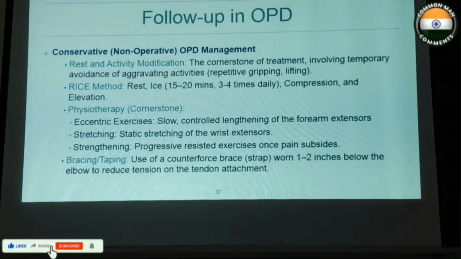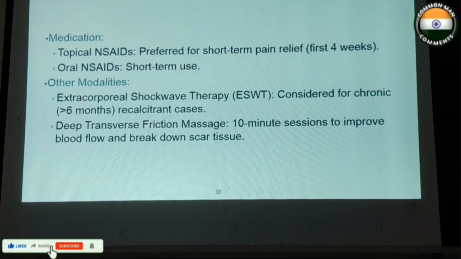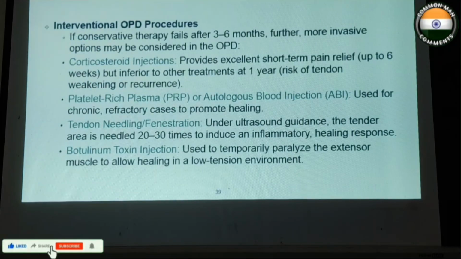Coming to the treatment and follow-up, it is mainly by rest, ice, physiotherapy, and bracing and taping. Bracing includes strapping. Then medication and other modalities like extracorporeal shockwave therapy and friction massage. Interventional OPD procedures are steroid injections, platelet-rich plasma or autologous blood injections, and tendon needling or fenestration. Under ultrasound guidance, the tender area is needled 20 to 30 times to induce an inflammatory healing response. Another is botulinum toxin injection.